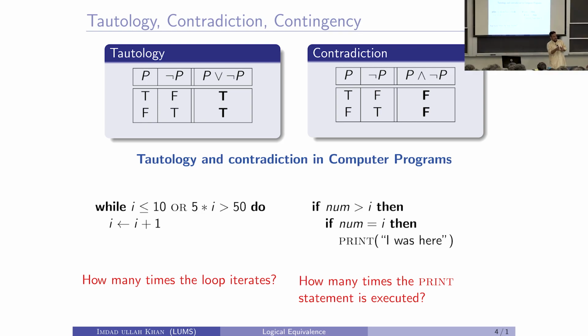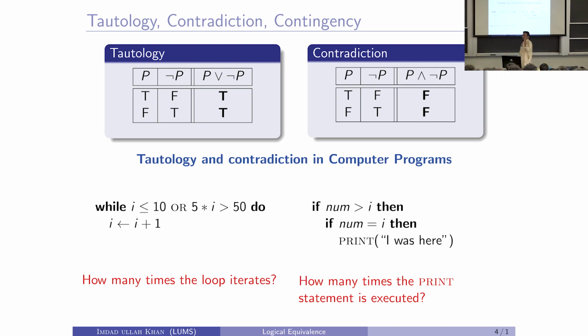But if it is strictly bigger than i, then it will enter the outer if, the outer condition is satisfied. So, it will start to execute the body, but then the inner condition says if the value of num is equal to i. It was already bigger than i, so now it cannot be equal to i. So, this condition will fail, and this statement will never be executed.